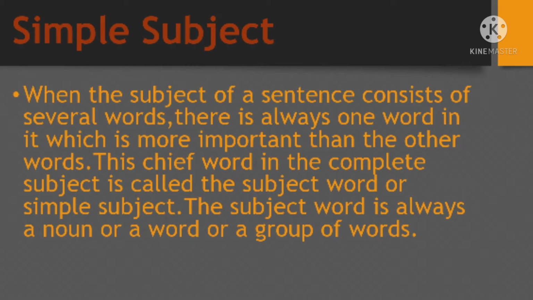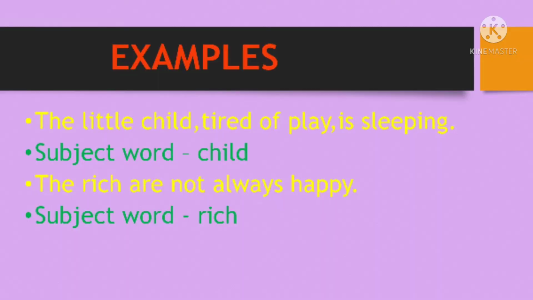So that chief word, we call it a subject word or a simple subject. The subject word is always a noun or a word or a group of words. Students, if we take examples for this subject word or simple subject, here is the first example: The little child, tired of play, is sleeping. Here you have a big subject. What is that? The little child, tired of play. So this is the full subject.